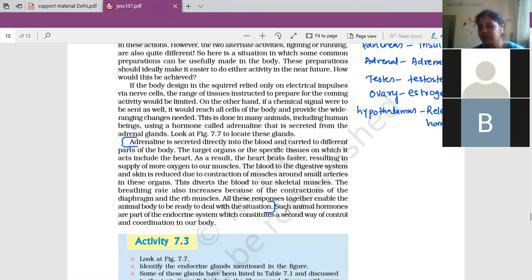Is that clear? Yes, ma'am. So this part you have to remember: how the adrenaline hormone prepares the body to combat emergency situations. This 2 mark question they can ask you. So underline this part.